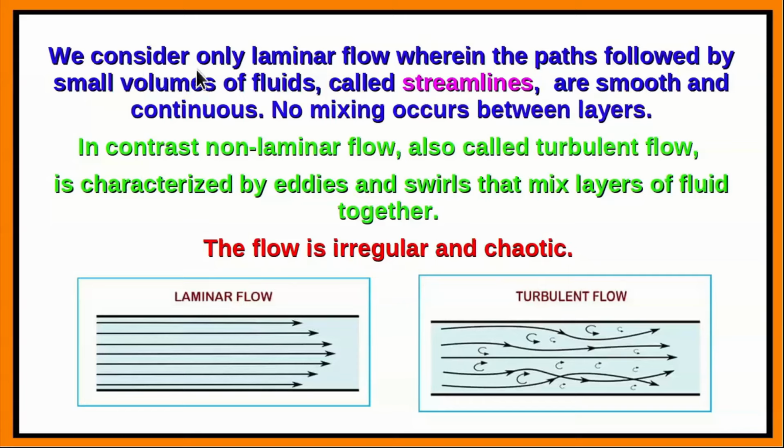In such cases, we consider only laminar flow, wherein the paths followed by small volumes of fluid, called streamlines, are smooth and continuous. They are also parallel like this. So this corresponds to what we call the laminar flow of fluids. In contrast, we have the non-laminar or turbulent flow, which is characterized by non-parallel lines along which the fluid flows, and also sometimes eddies and swirls that mix layers of the fluid together. Now in laminar flow, the fluid does not mix together, whereas in turbulent flow there is mixing of the fluid, and the flow is also irregular and chaotic.